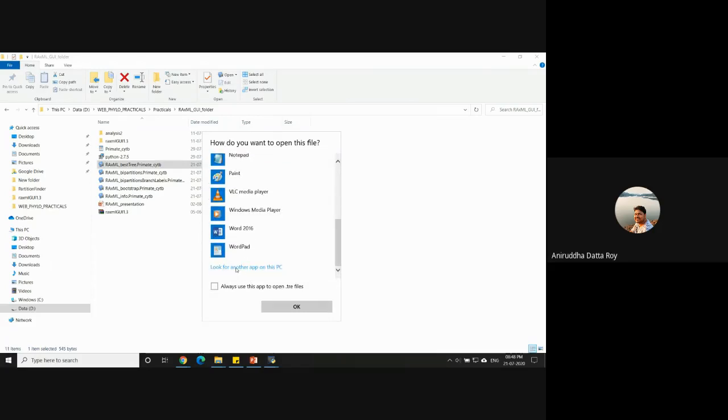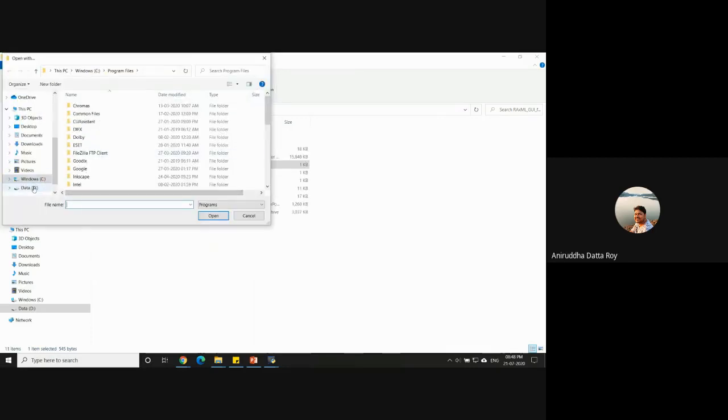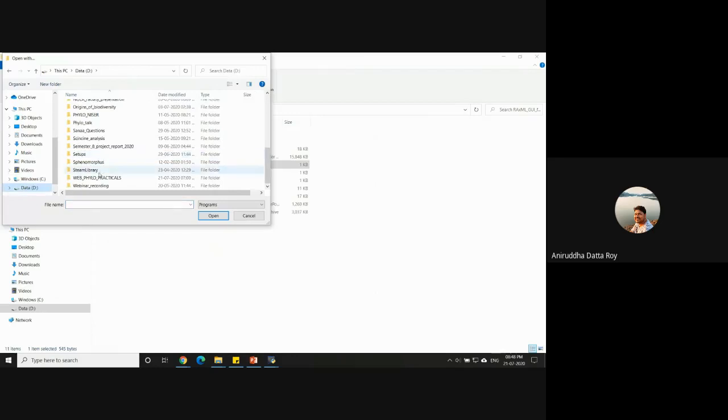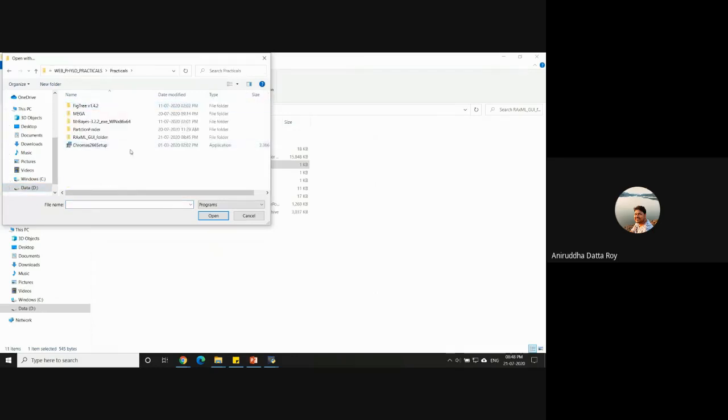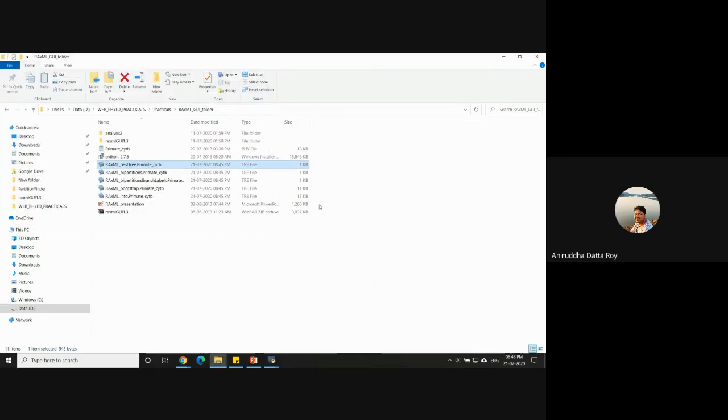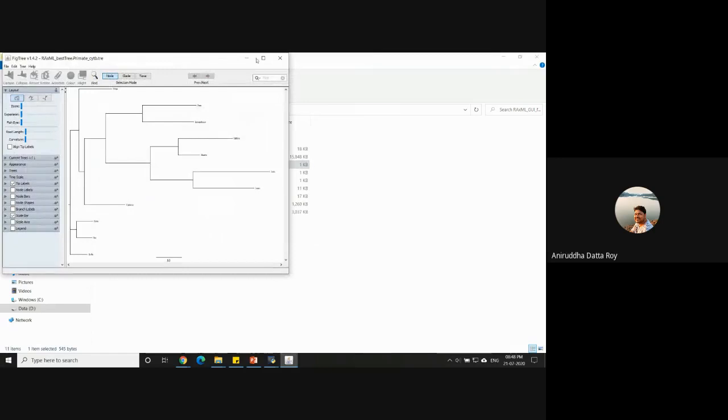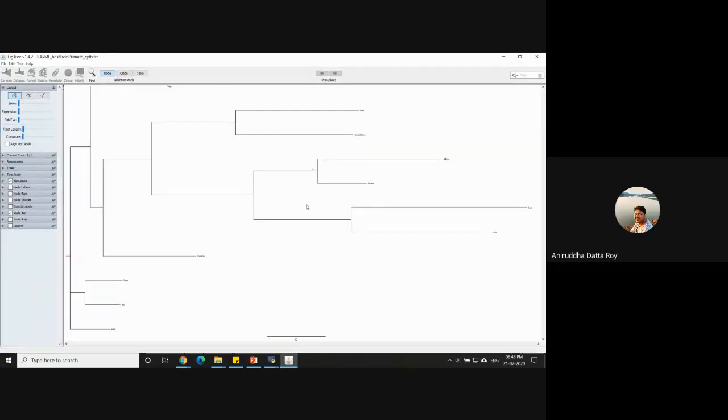Okay, so you will get an option called look for another app on this PC, and go to your practicals folder. Go to FigTree version 1.4.2. There is a file called FigTree version 1.4.2. Click that and click on open. So this is how you can visualize your tree using FigTree.